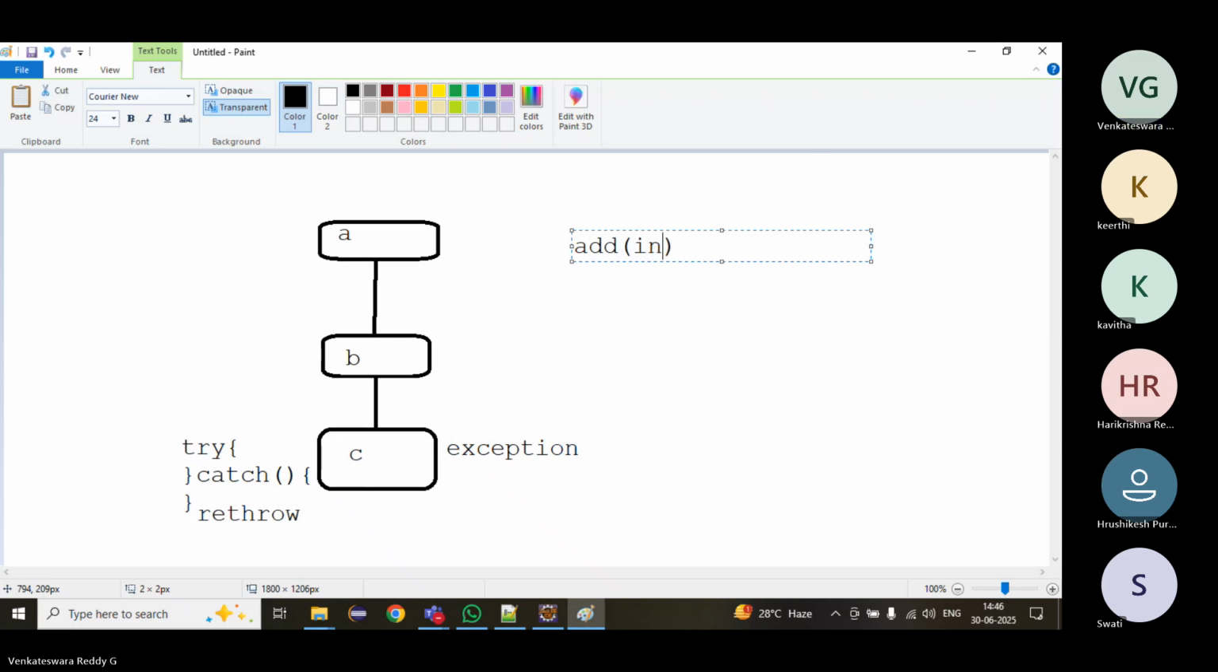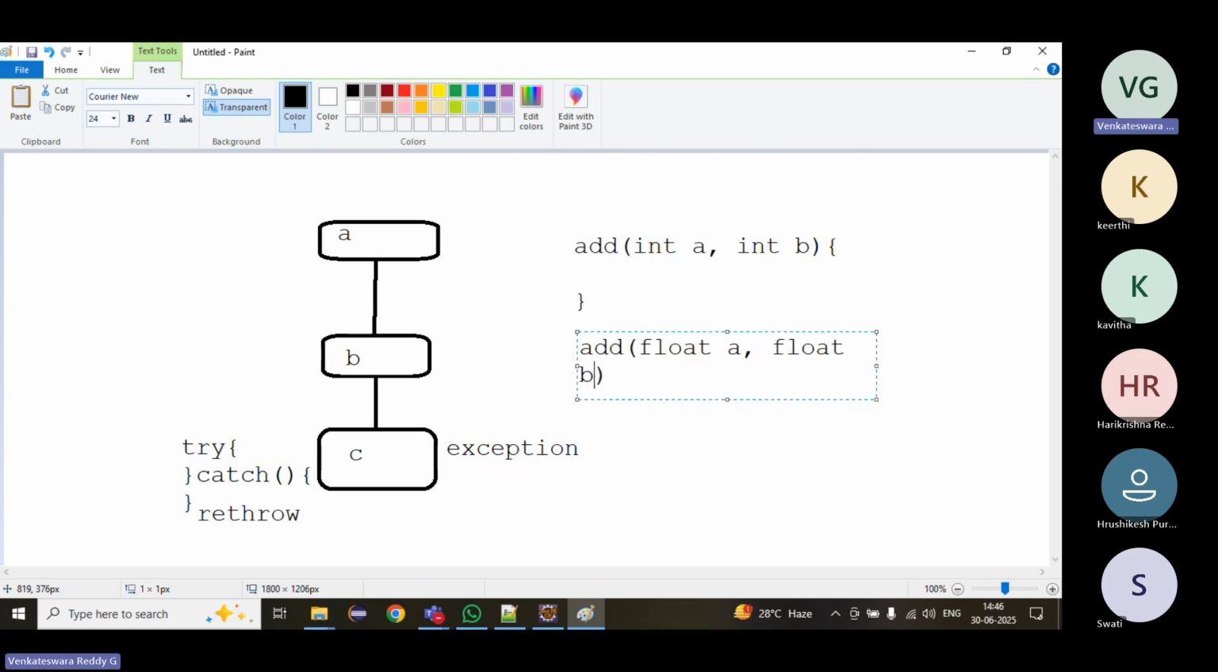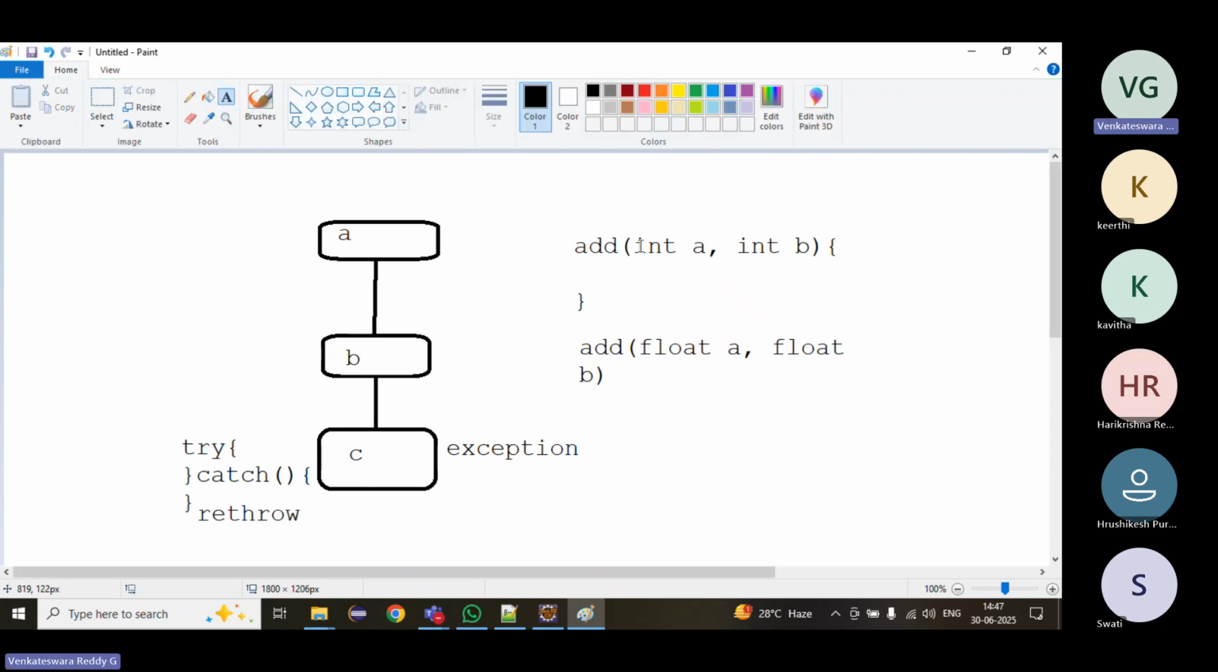Suppose for method overloading, what we have learned, we have an add method, with integer a, comma, integer b, to add two integer numbers. The method name will be the same. Suppose I create one more method, add with float a, comma float b. The method name is the same, but the arguments are different. Method overloading means the method name is the same but the arguments are different, either in number of arguments, type of arguments, or order of arguments.